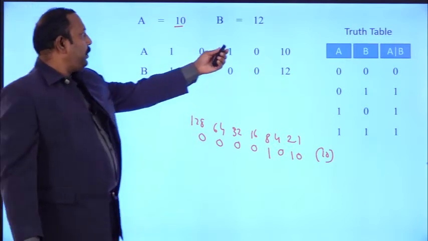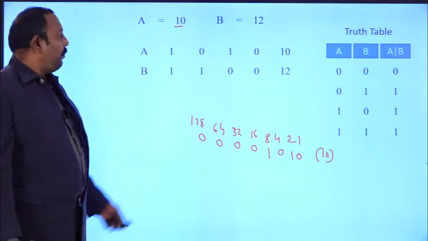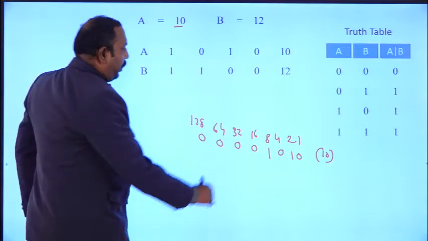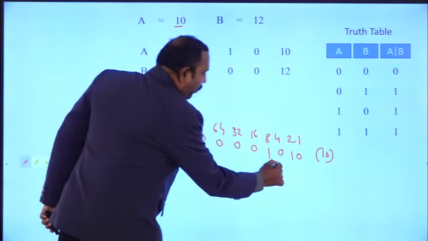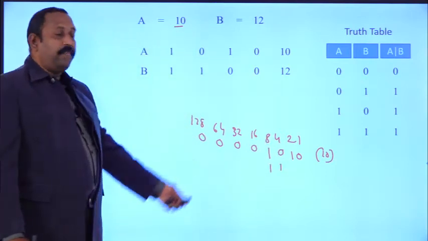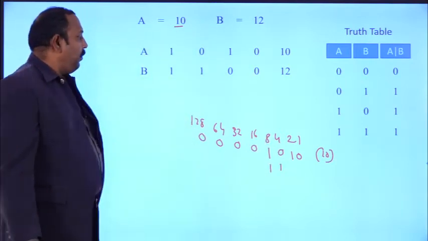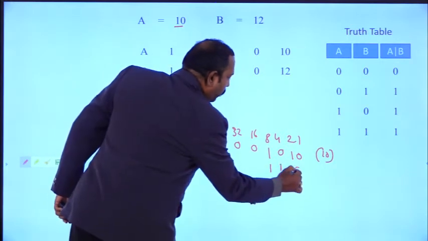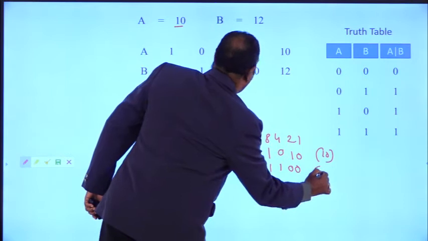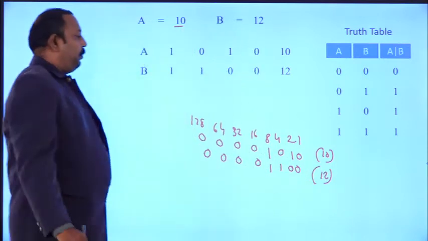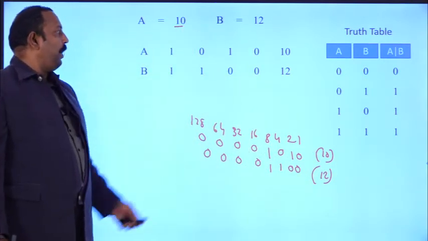Similarly, we have to represent 12 in binary form. In the 8 position we put 1, and in the 4 position we put 1. So 8 plus 4, 12 is the decimal value, remaining all zeros. So this is the representation of 12 in binary form. Like this we got the values.